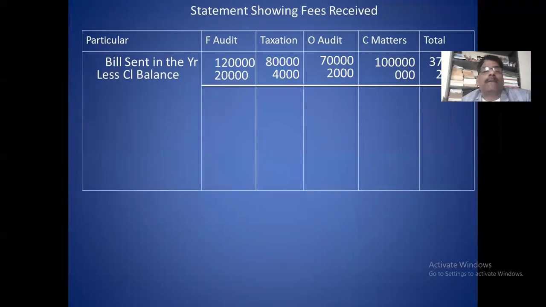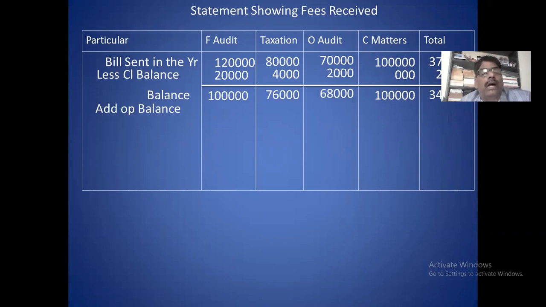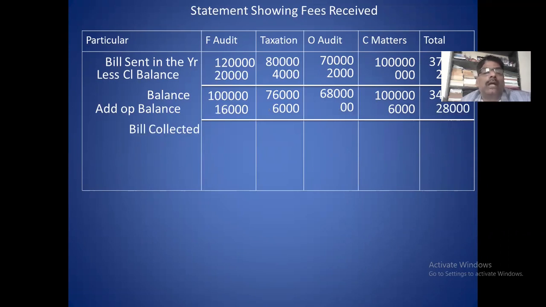closing balance, you deduct. Then the balance is 1 lakh like this. You take the balance. Thereafter, you add opening balance. Opening balance means opening due. Closing due, less; opening due, add. Then you will get bill collected. This is the collection.